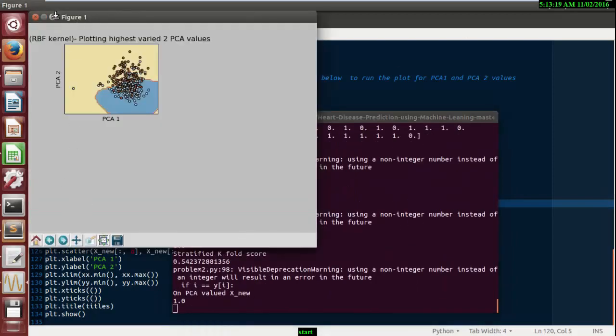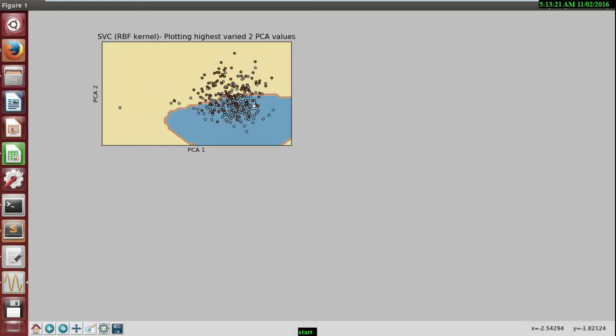So my friend, as you can see, with the help of support vector machine, though the accuracy hasn't reached that far, somehow it is able to manage. The green region represents the non-diseased person and the yellow one represents the diseased person, and these are the separation points we have obtained using principal component analysis and support vector machine. At this time the hyperplane is not so clear, but in the next lesson I will show how you can increase the accuracy of support vector machine in Python, as I have already done in MATLAB.